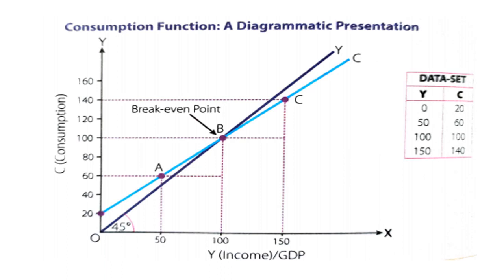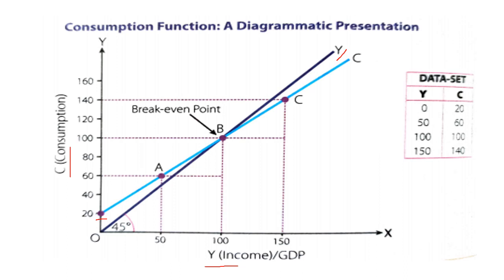Now have a look at the consumption function through this diagram. On the y-axis C, that is consumption, is denoted. On the x-axis Y, that is income, is denoted. If you noticed, this is the income curve, that is a 45-degree line, and consumption starts from 20. This point is autonomous consumption. When income is 0, consumption is 20. Why? Because our consumption can never be 0, because we need to spend something for our survival.